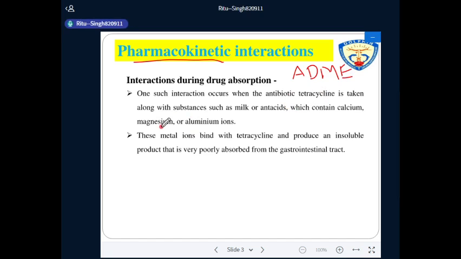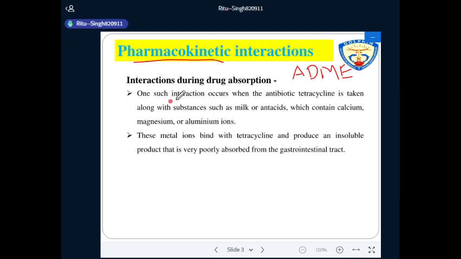Okay, so the drug interaction during absorption: interaction during drug absorption may lower the amount of drug absorbed and decrease therapeutic effectiveness.